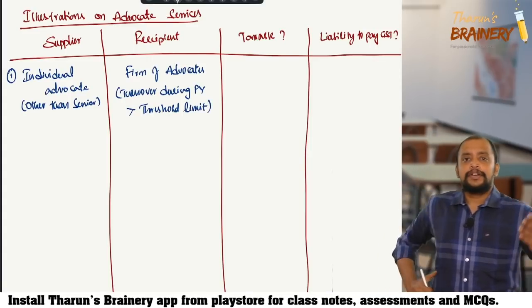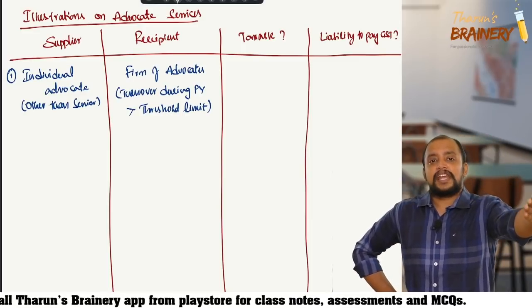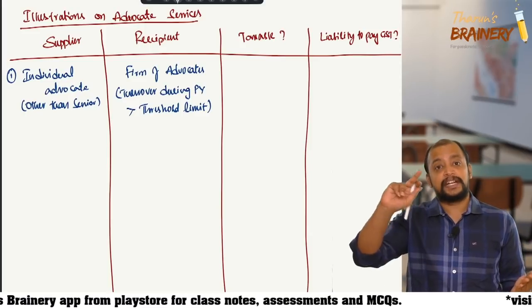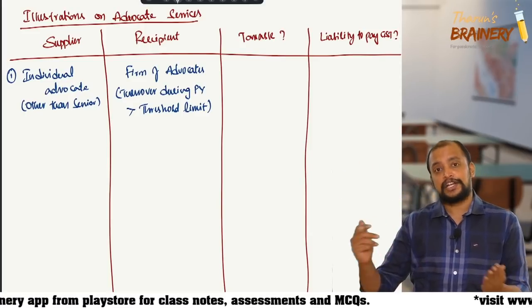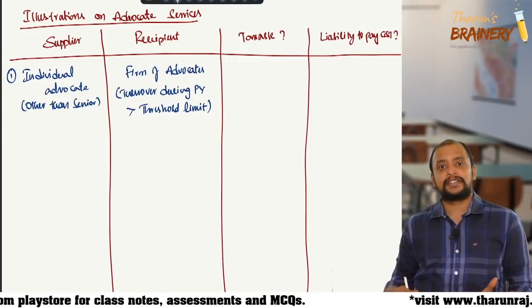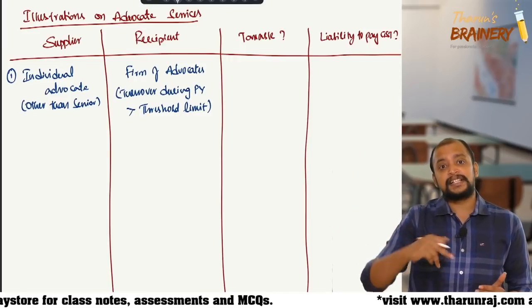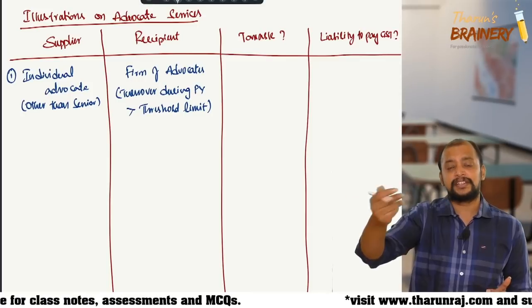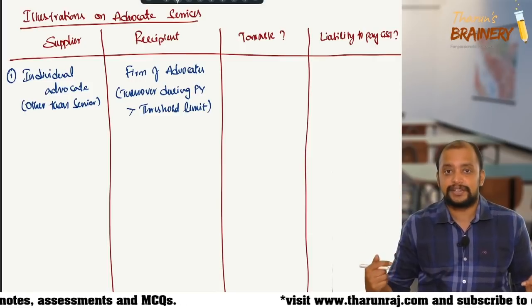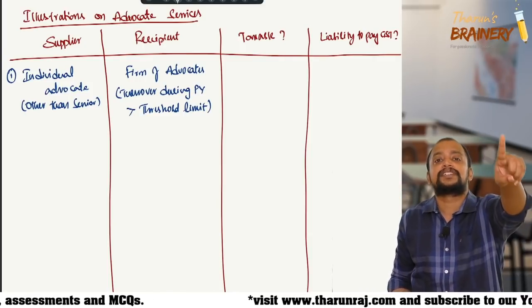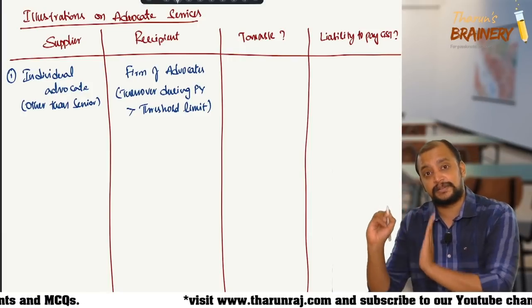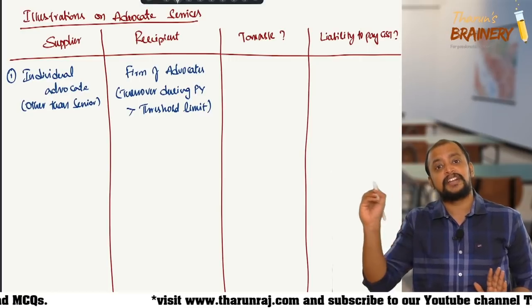What you need to do, you just take one paper. You already went through the chart. You just take a paper and you update these two: that is taxable, liability to pay GST. You just write in the paper. I will complete writing the questions and you try the answers. By the time I complete writing the questions, you should finish, and then I will explain. Then you check the answers so that it will be like a test for us. Okay, so I am writing the question. Look into the screen and take a pen and paper and you just write down the answer. That is whether it is taxable or not and who is liable to pay GST. That information alone you write.